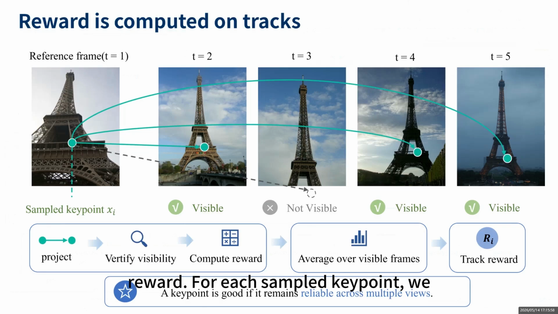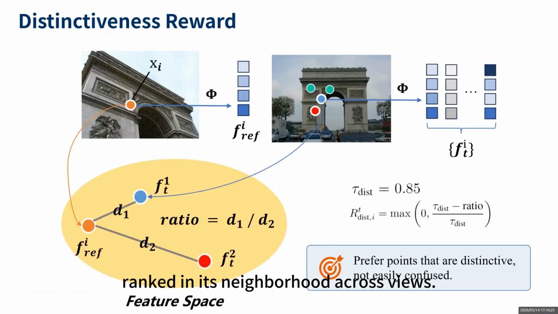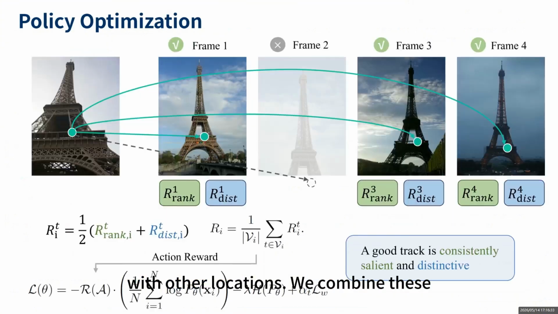Now I will briefly explain the reward. For each sampled keypoint, we project it into target frames using the available geometry, and only visible frames are used for reward computation. If the point is never visible, its reward is 0. The reward has two parts. The first is a ranking reward, which asks whether the point remains locally salient after projection. It does not need to be the strongest point everywhere, but it should stay highly ranked in its neighborhood across views. The second is a distinctiveness reward, which asks whether the descriptor is unique enough and not easily confused with other locations. We combine these two terms and average them over visible frames.